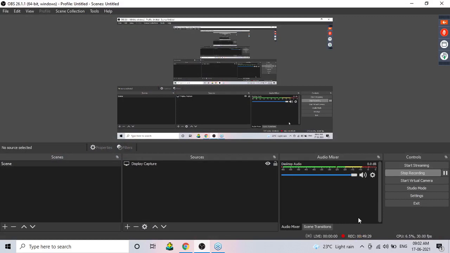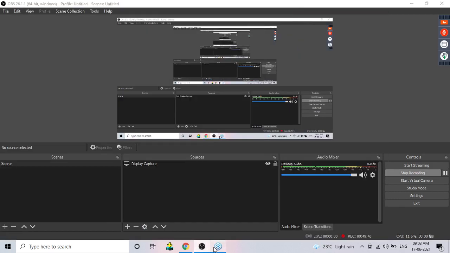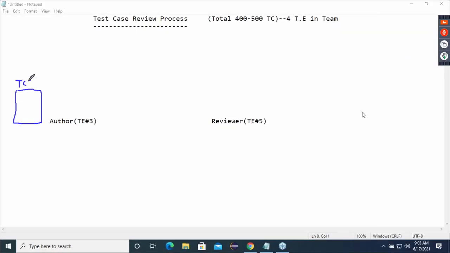We have an author, then we have a reviewer, author and the reviewer. Author, he wrote one test case. Assume that this test case is some test case number 9. Obviously, this test case will consist of your header portion, body portion, footer portion. All different contents are there inside this test case.